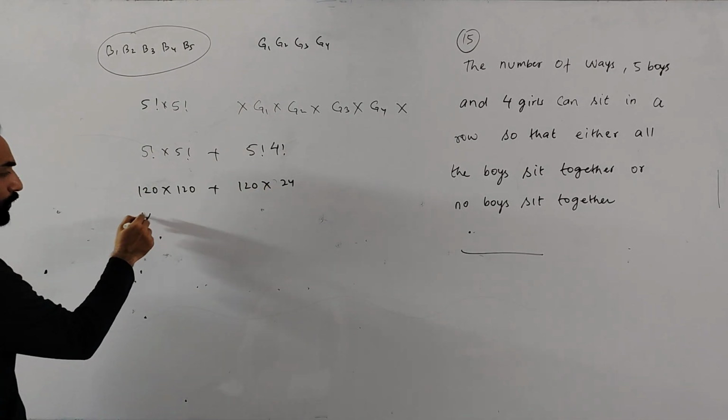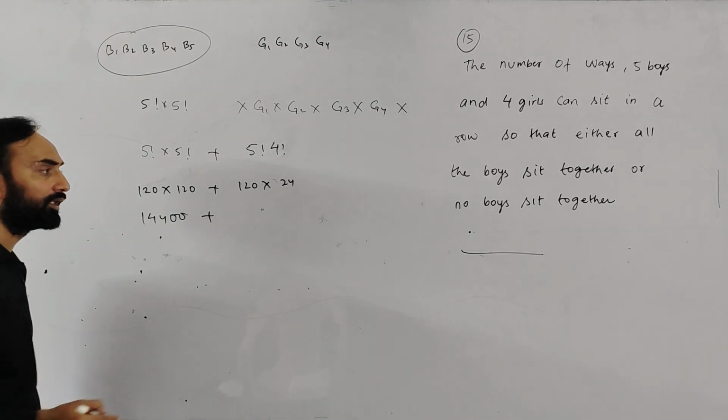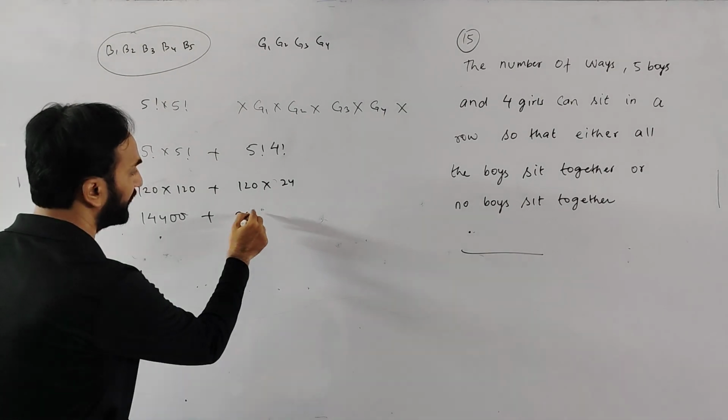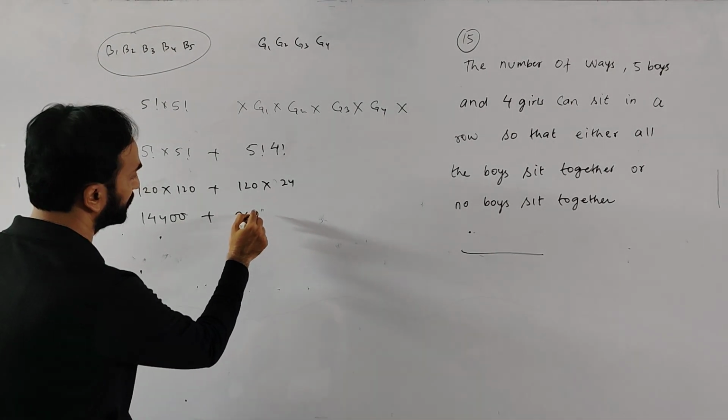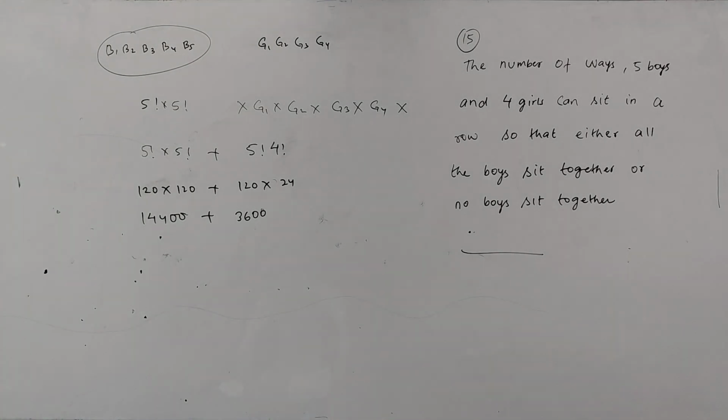Now 12 12s are 144, so 120 into 120 is 14400, and the second term comes as 120 into 24.